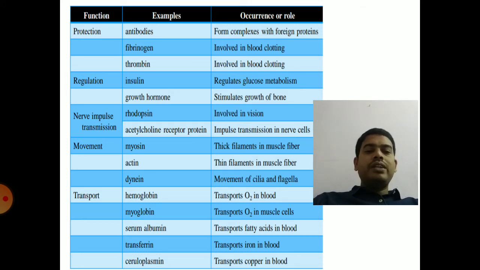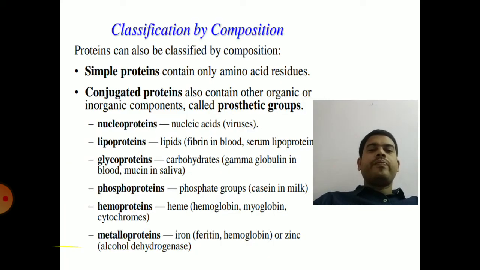So copper in blood is transported by ceruloplasmin, iron by transferrin, fatty acids by serum albumin, oxygen by myoglobin and hemoglobin. So that is the transport role of proteins, and that is the classification based on the function and occurrence of the proteins.